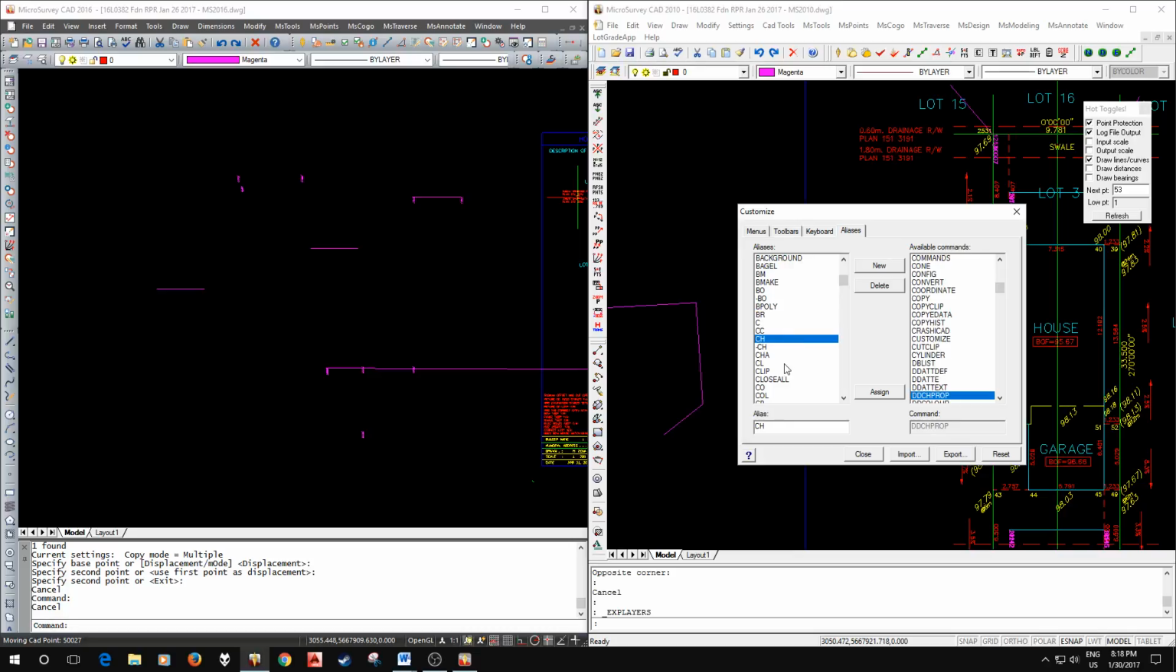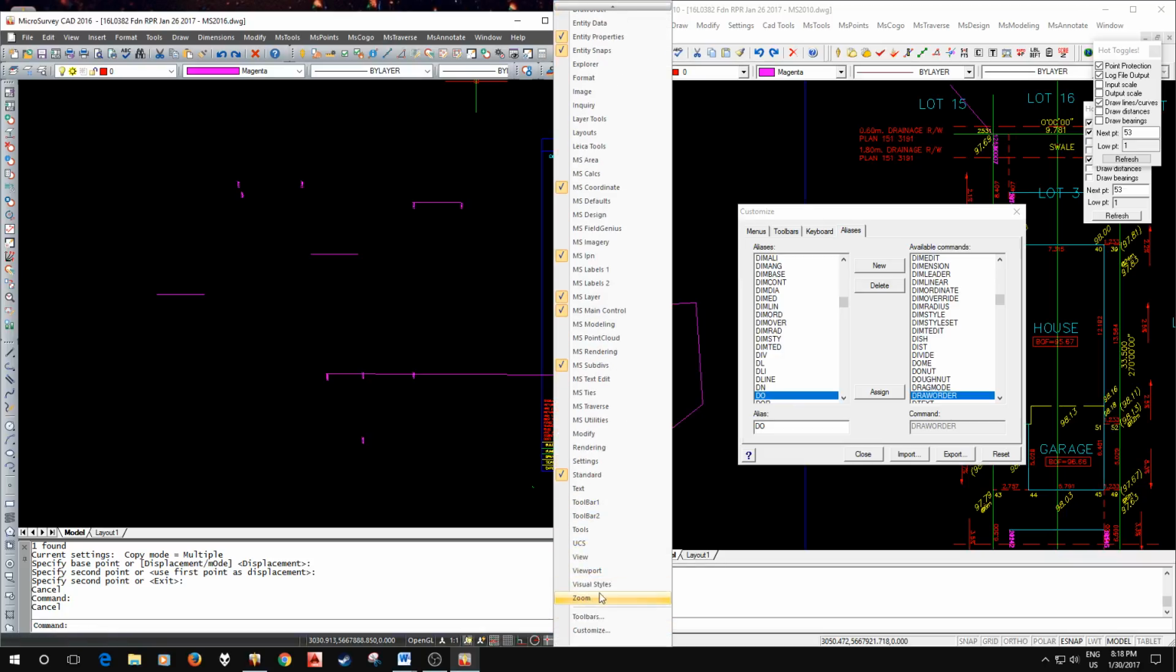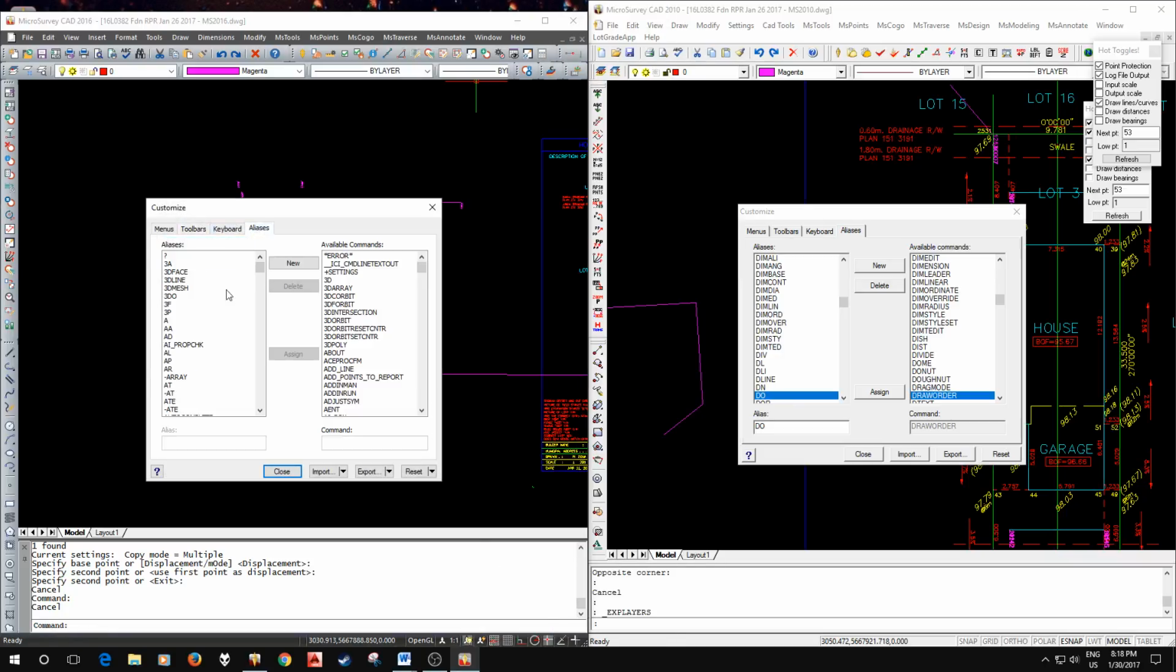How about one that I use quite frequently? So draw order is one that I do like to use a fair bit. I have it set to DO. So I'll do the same over here. Customize, aliases, D. So that's currently assigned to donut. Going to type in DR and hopefully find draw order, assign.